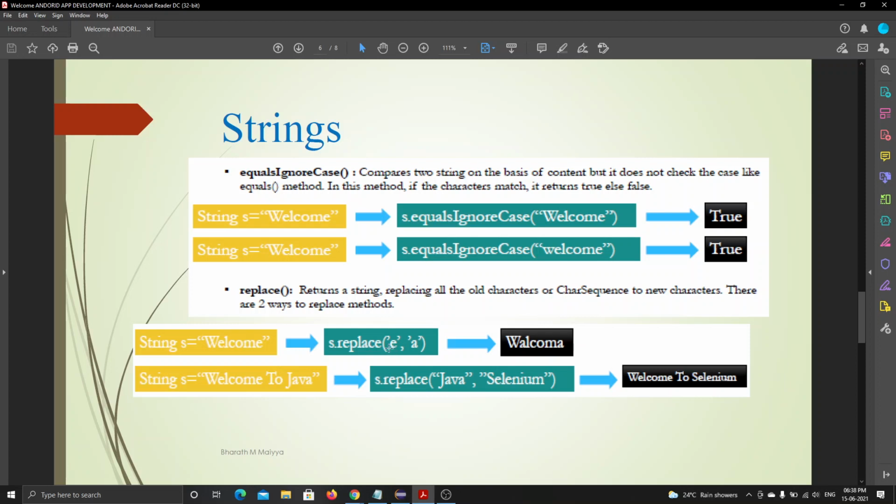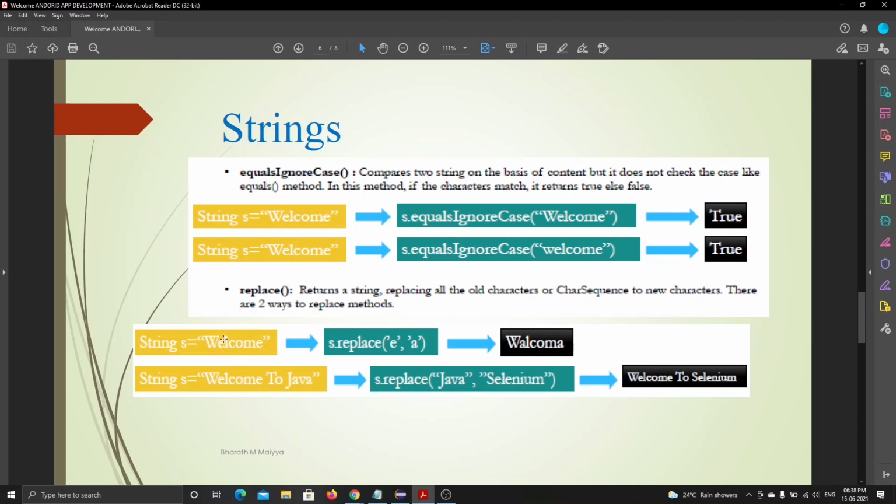So in the first place, I write the value that needs to be replaced. E must be replaced, so I will write the first value as E. Next, after the comma, we mention with what value we want to replace this E. So we will mention A, B, whatever we want to replace this E with in this whole string. It checks the whole string, where all the E's are available.